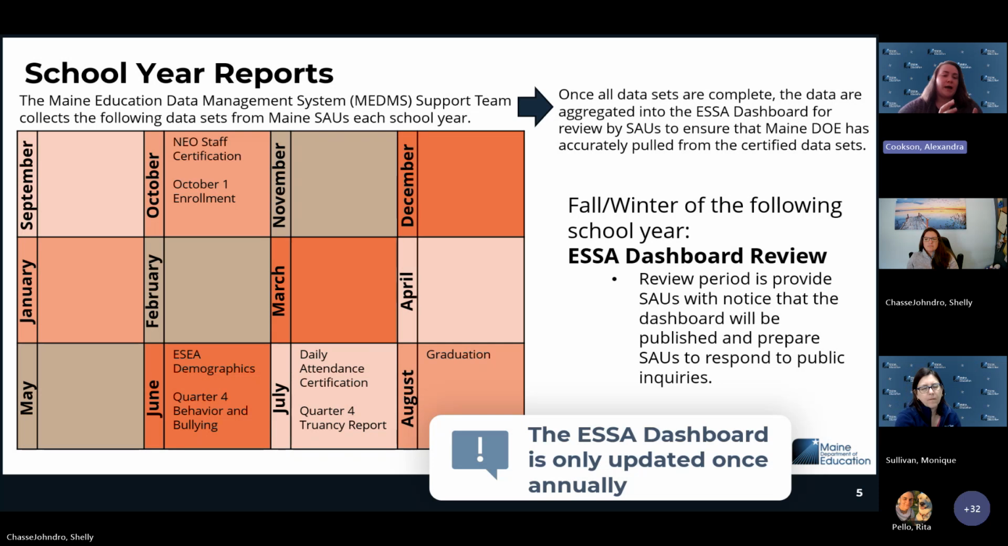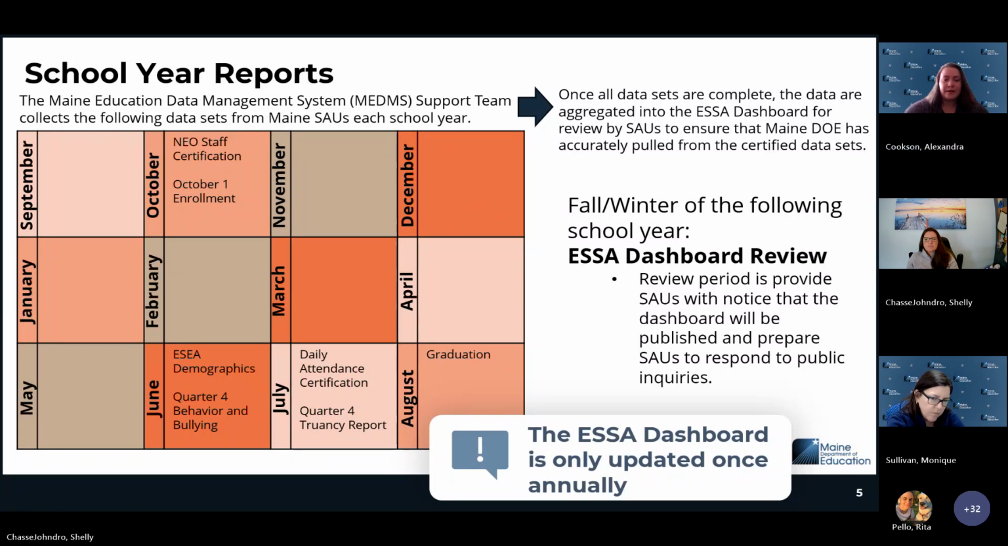So this is why we are only able to update the ESSA dashboard once a year, and why that usually happens in about November, December, or we have in the past had January, but we're looking to get more into the fall. So we only update this once a year. It is based on those aggregated data sets. Once the data have been completed, they are put into the dashboard, and we send a notice to SAUs so that they can review the ESSA dashboard.